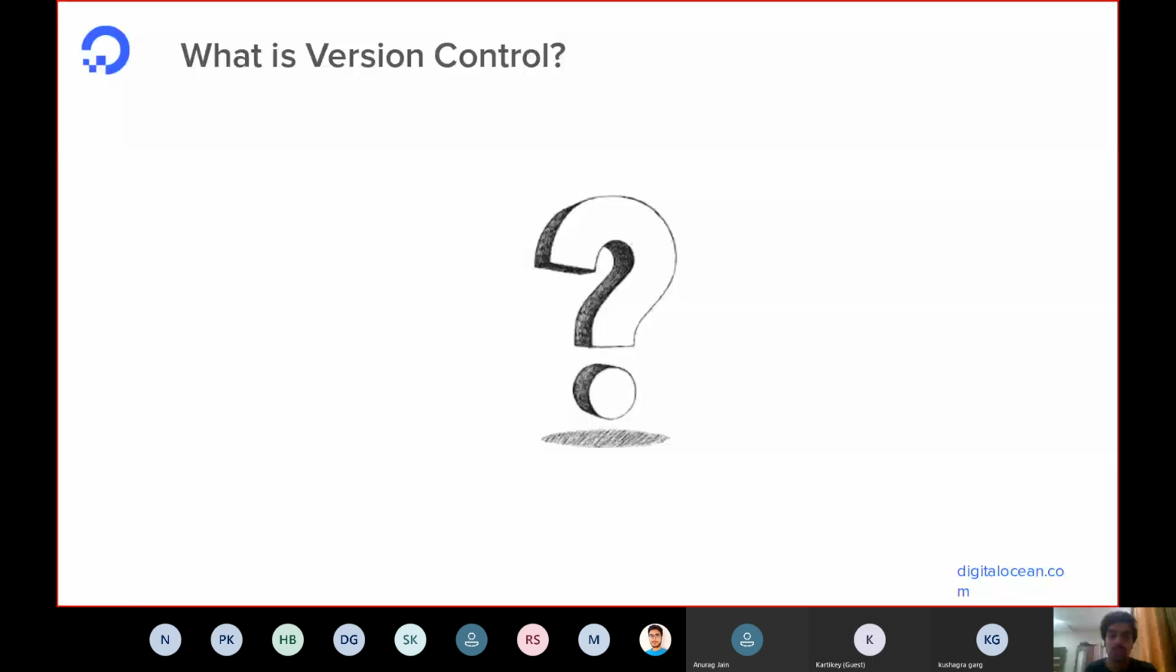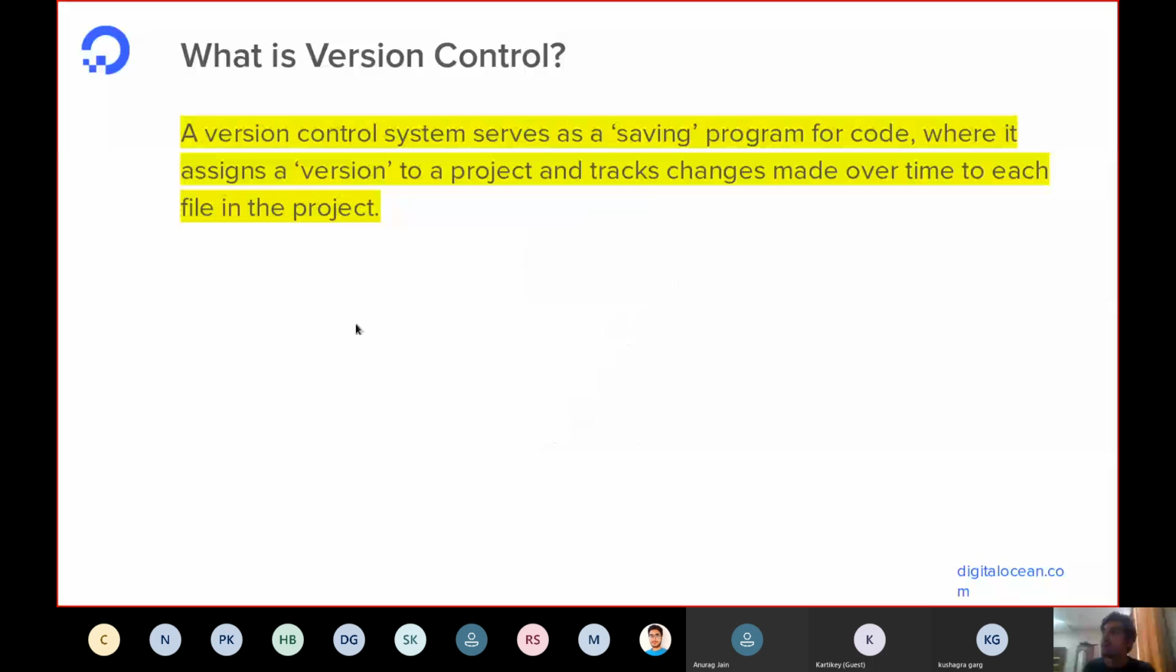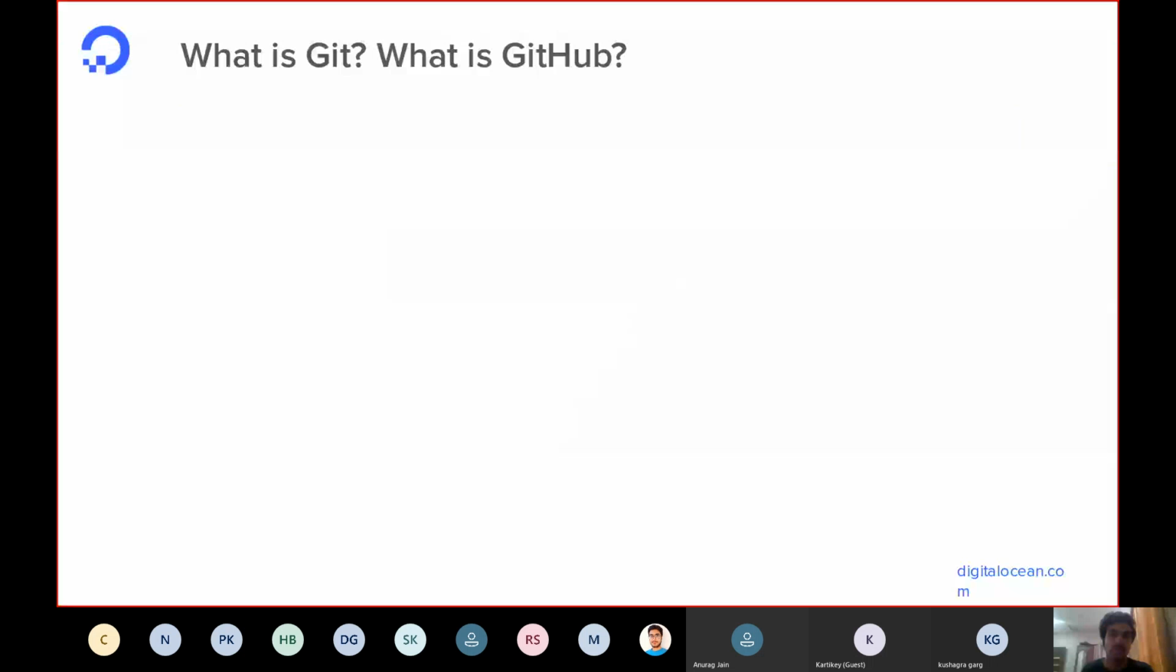So version control is important when it comes to software development to manage things and make our life extremely easy. So GitHub helps us do this. Version control serves as a staging program for the code where it assigns a version to each work. These are all softwares which we use for version control.